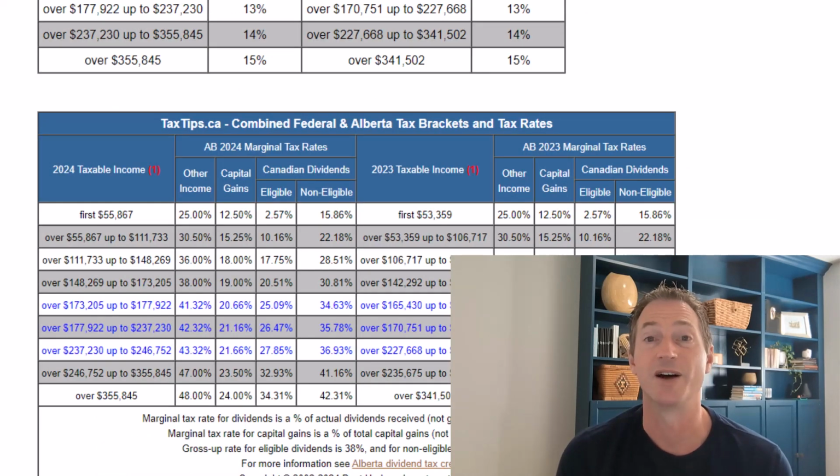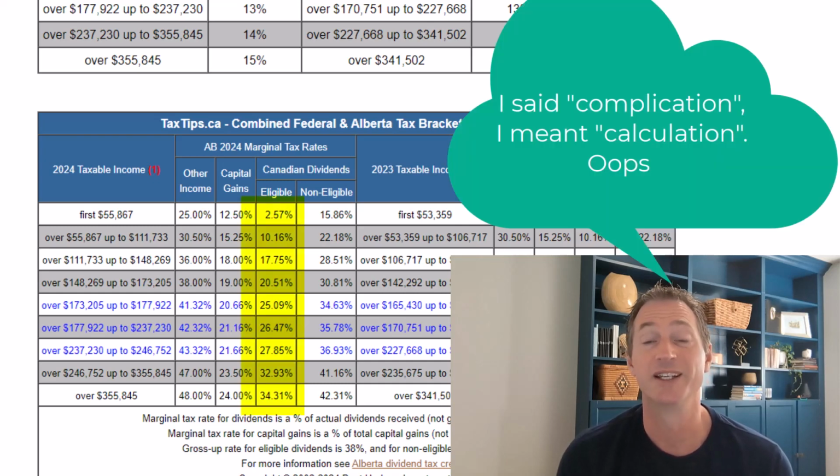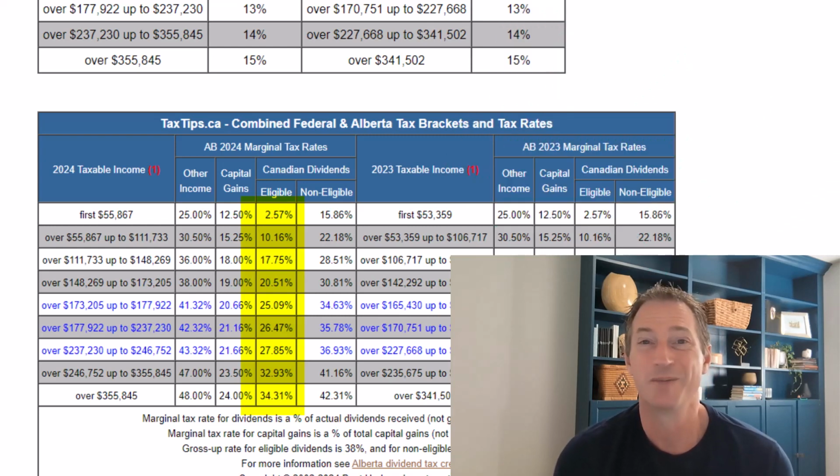Now, dividends are taxed favorably if you hold Canadian companies in your non-registered investment account. The actual calculation is fairly complicated. There's some gross up that gets added to your income and all that sort of stuff. But for the sake of this video, I'm not going to get too deep into it. All you need to know is that Canadian companies do get taxed very favorably. So if you held RBC in your non-registered investment account, you can see here on the first $55,000, you would get taxed at 2.57%. After that, 10.16%. There's a huge tax advantage for holding Canadian companies in your non-registered investment account that pay dividends.